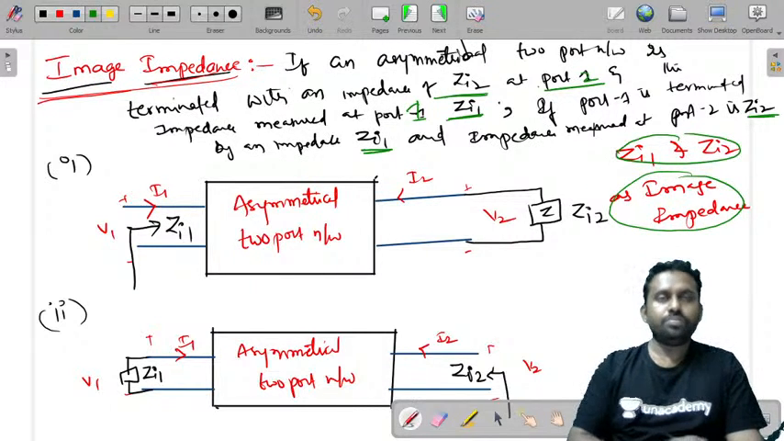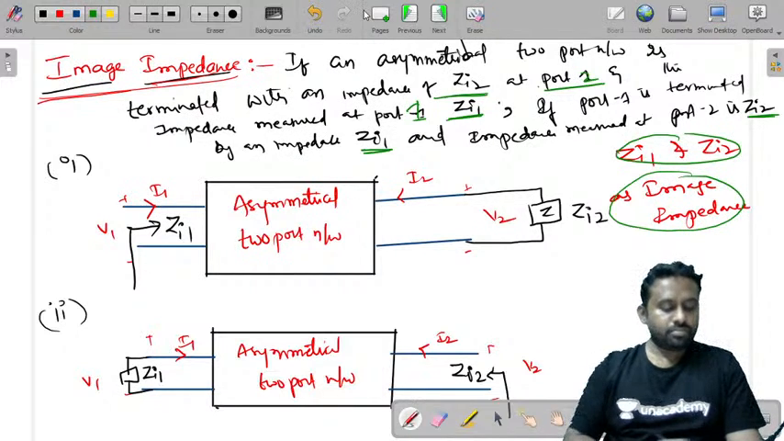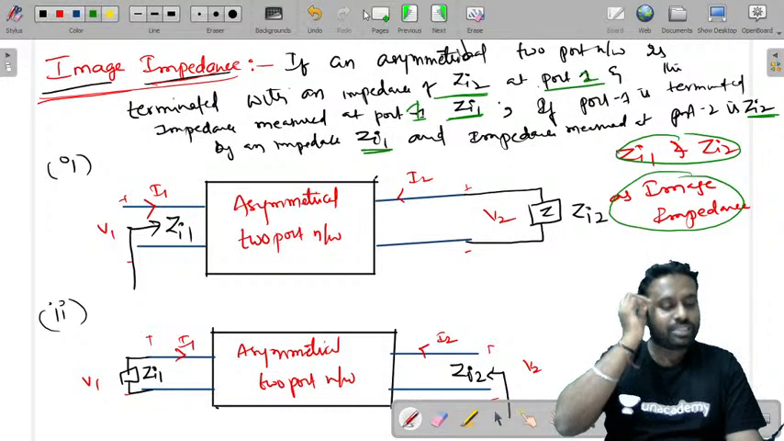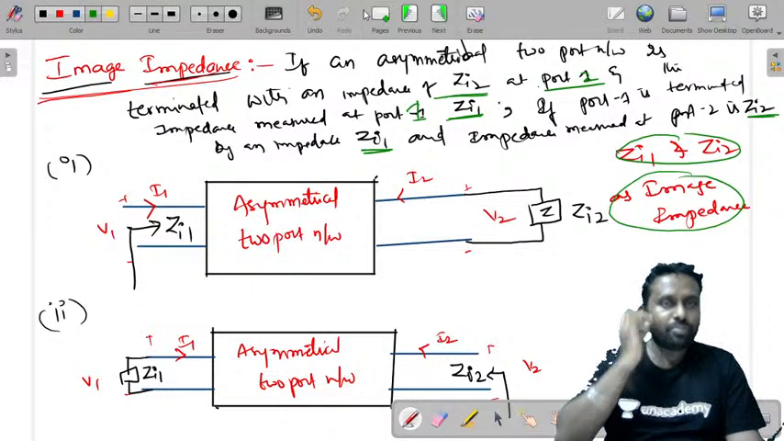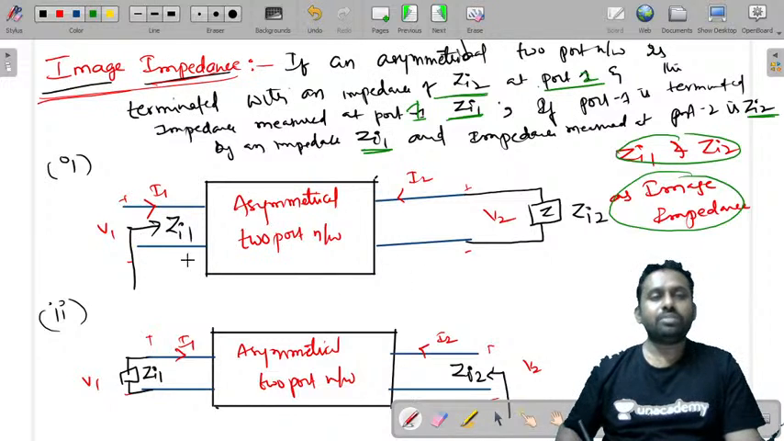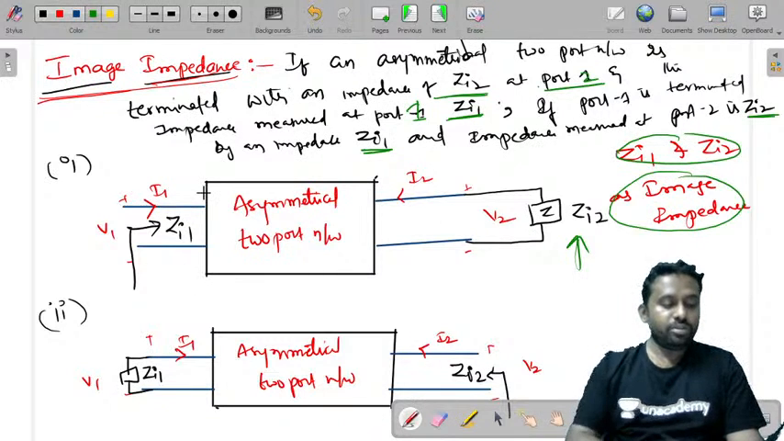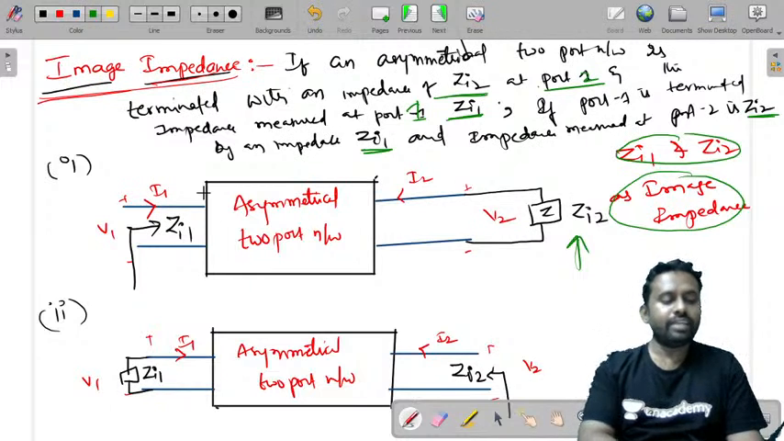So this is image impedance. If port 1 is terminated with an impedance of Zi1, and you measure the impedance at the second port, it is Zi2. And if the impedance measured at port 1 is Zi1 and port 2 is terminated with an impedance of Zi2, then we can say that Zi1 and Zi2 are called image impedances.